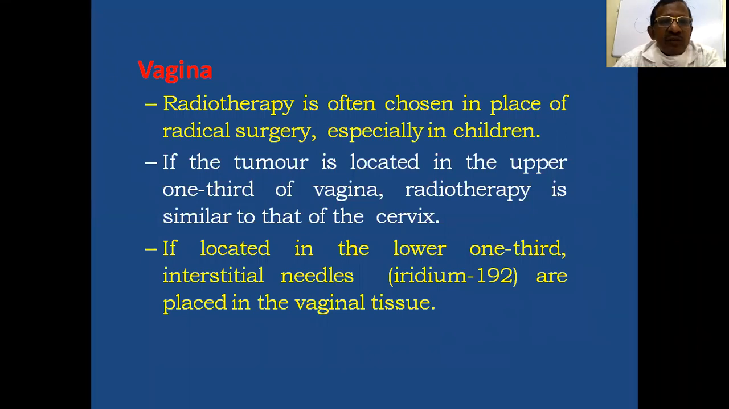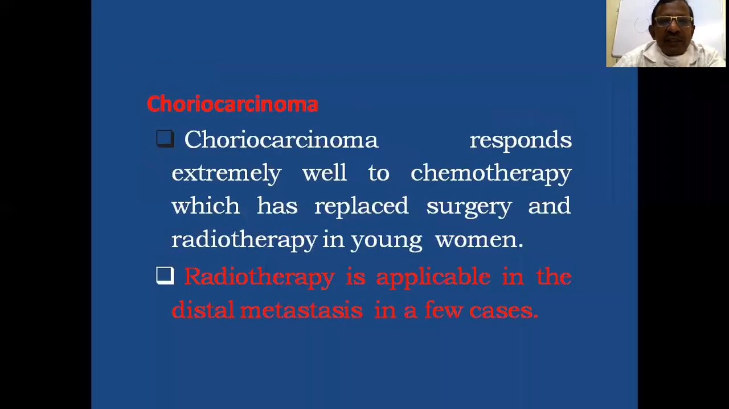Then in cancer of the vagina, radiotherapy is often chosen in place of radical surgery, especially in children, though in adults surgery is the treatment of choice. And if the tumor is located in the upper 1/3 of the vagina, radiotherapy is similar to that of the cervix. And if located in the lower 1/3, interstitial needles are placed in the vaginal tissue.